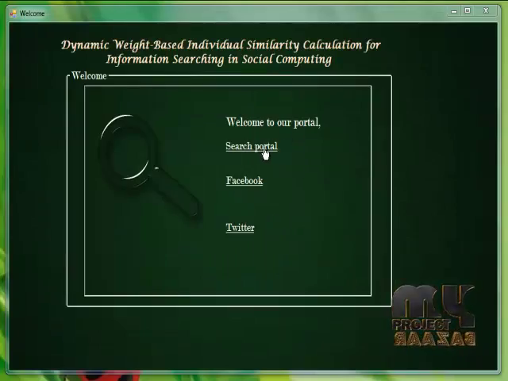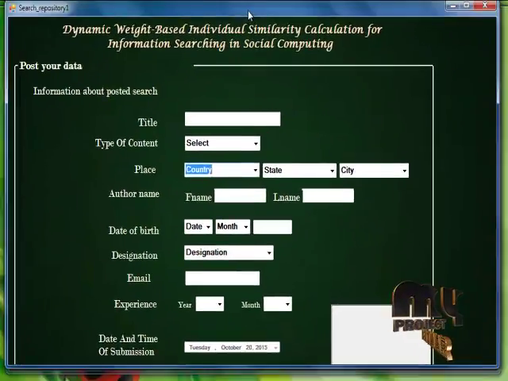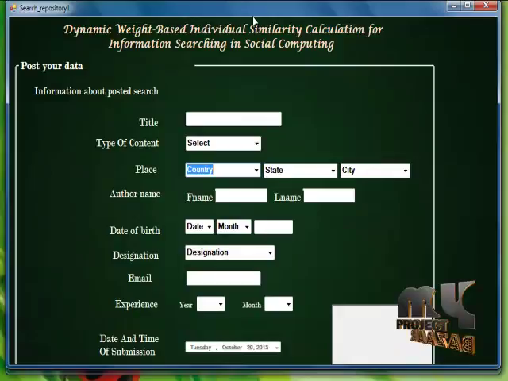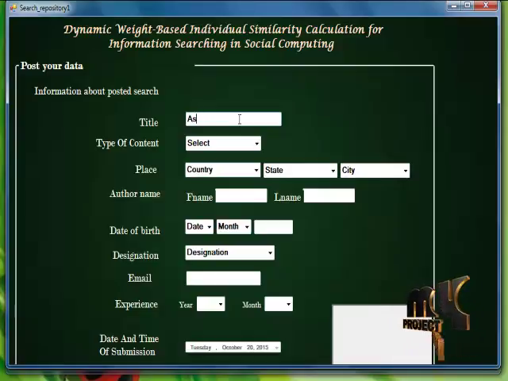Now I am going to the search portal. In the search portal, it will request us to post some data. We can give some specific title, for example a .NET title. The purpose of this is that we are updating some information to our social network, like a social portal.